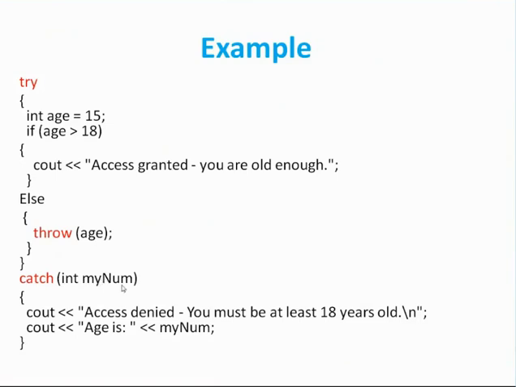When it throws the exception, the control goes into the catch block. Int myNum, this age is mapped here. Whatever age is thrown, it is 17. Access denied. You must be at least 18 years old. And here see the output: whatever age is passed here, that is 17.